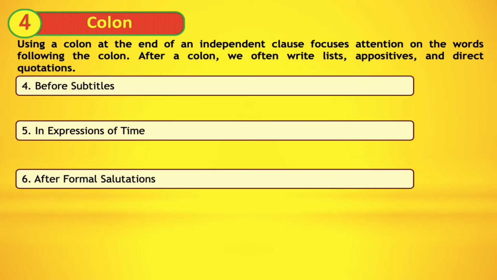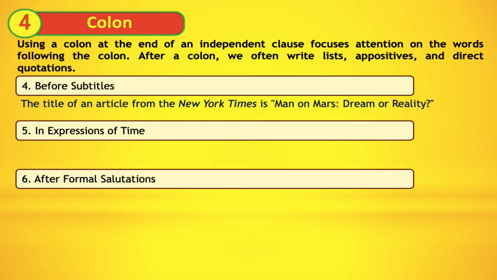The fourth function is that we use a colon between the main title and the subtitle of a book, article, or play. Here is an example to discuss. The title of an article from the New York Times is Man on Mars: Dream or Reality. This is the main title, followed by the subtitle.